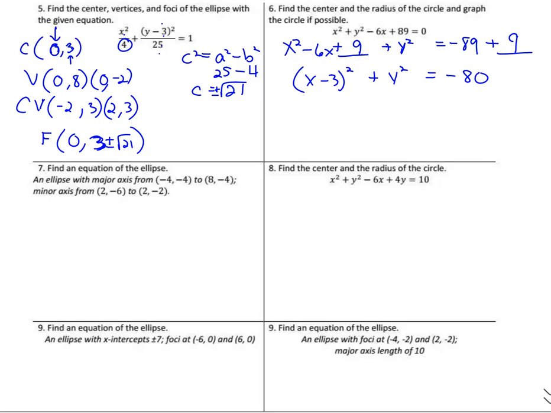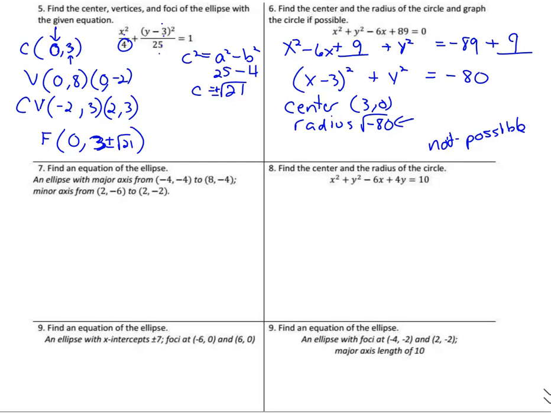So now, the center of this, if it were a circle, would be at 3, 0, because h and k are 3 and 0. But the radius is negative 80, or square root of negative 80. So square root of negative 80, this is not a real circle. It's not possible. So this one's not possible, because this is a non-real value. Not possible.